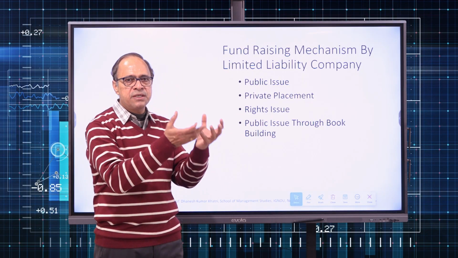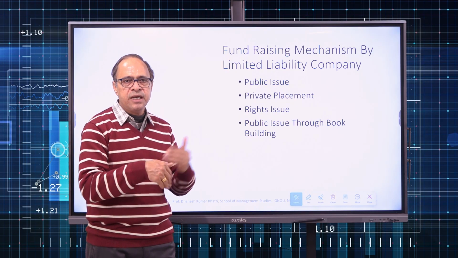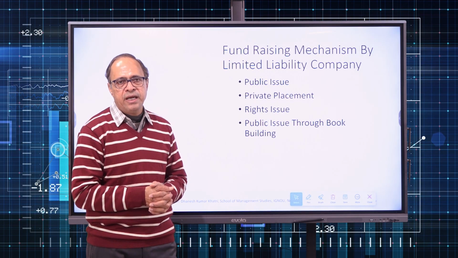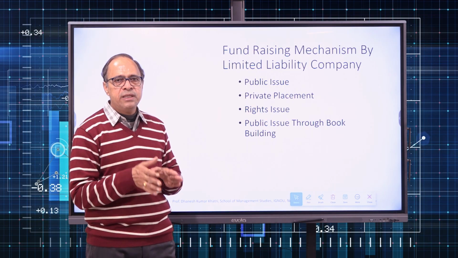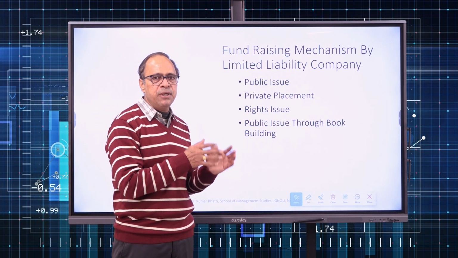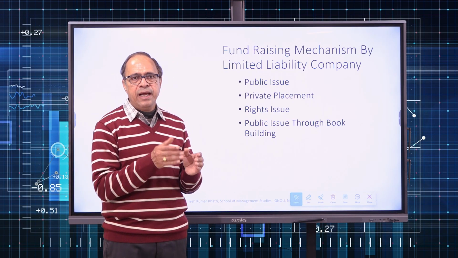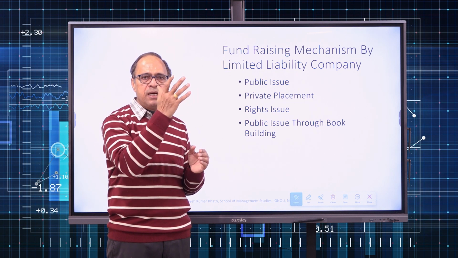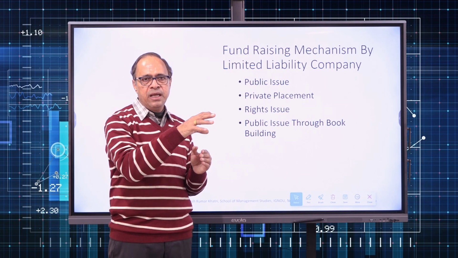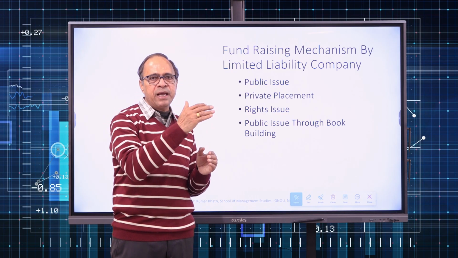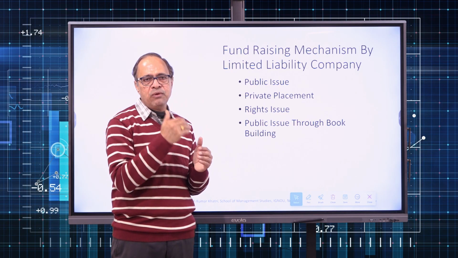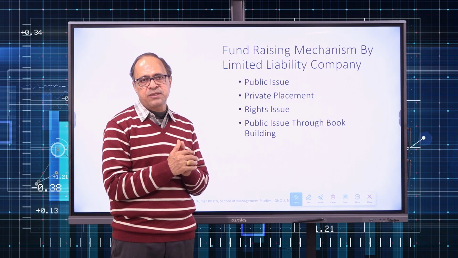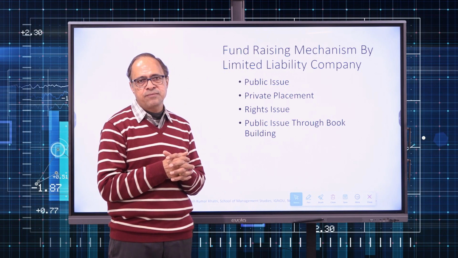So once company receives the applications, they decide upon the cutoff price. And on that cutoff price, all the applicants who have made the bid at a price equal to or greater than the cutoff price are eligible to get the share. Those who have applied for a price below the cutoff price are not eligible for that.